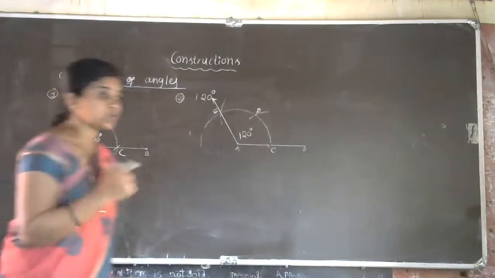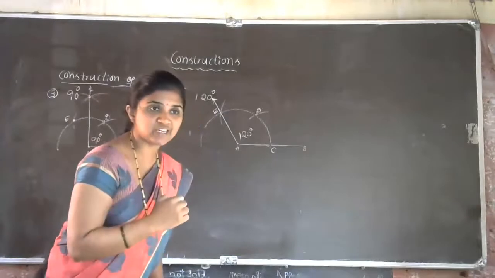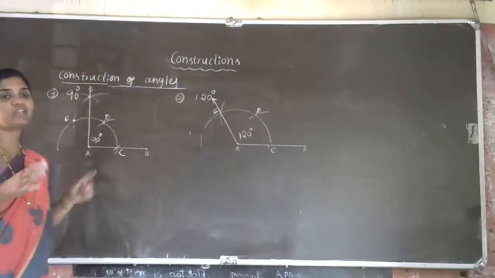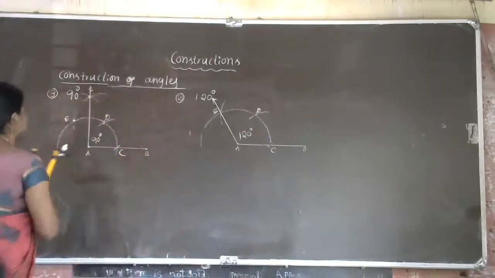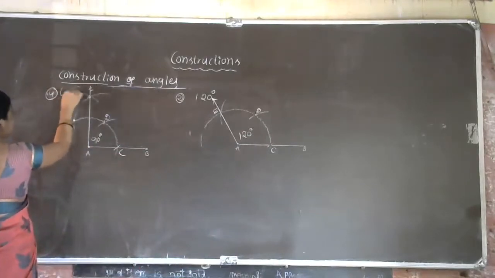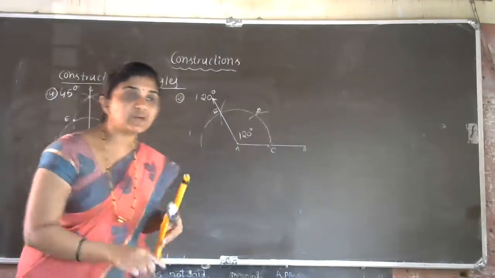Next, half of 90 degrees is 45 degrees. How can we construct 45 degrees? For that we have to draw the angle bisector of the 90-degree angle. Let us learn 45 degrees also.